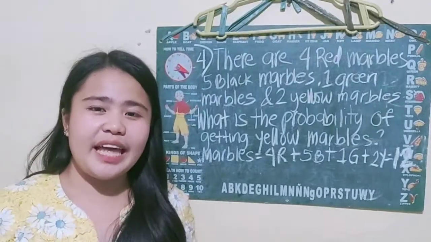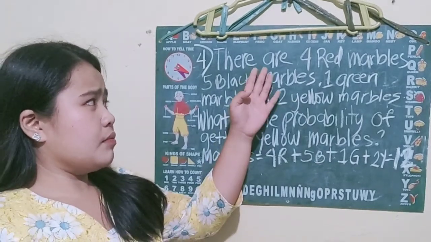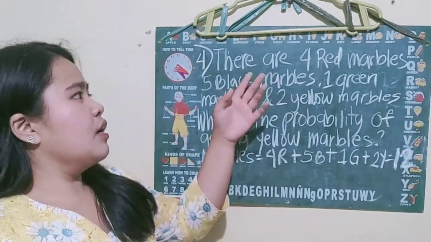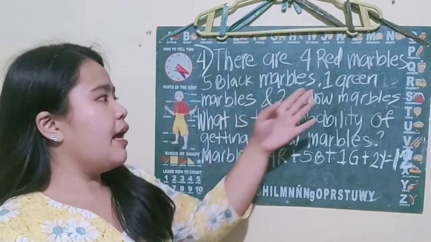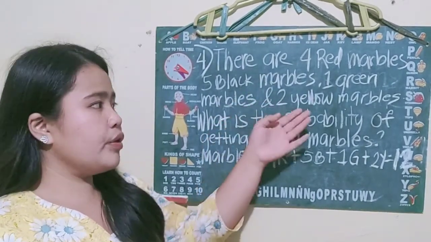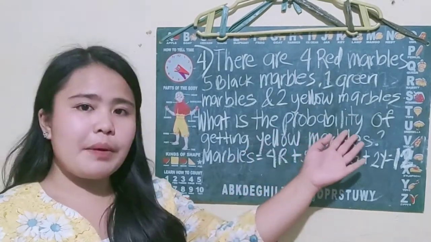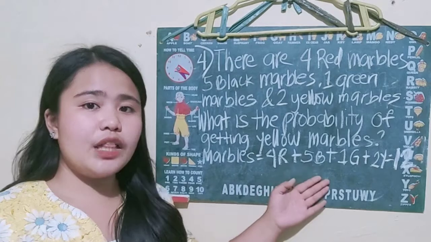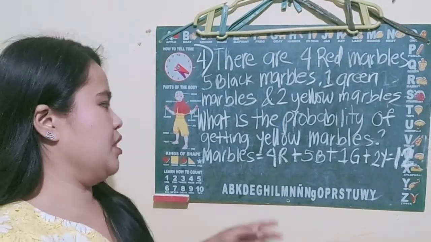So our fourth and last example. The question is, there are 4 red marbles, 5 black marbles, 1 green marble, and 2 yellow marbles. What is the probability of getting a yellow marble among the 4 colors of marbles?